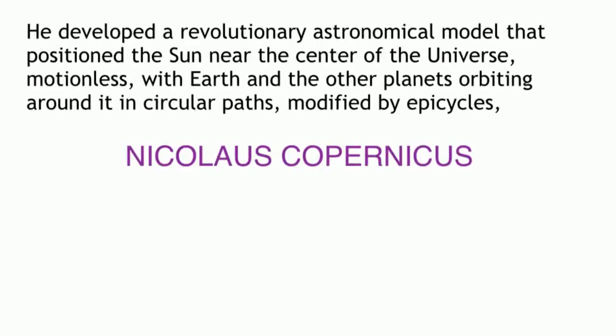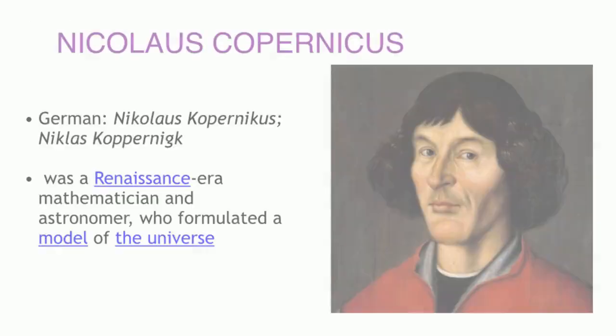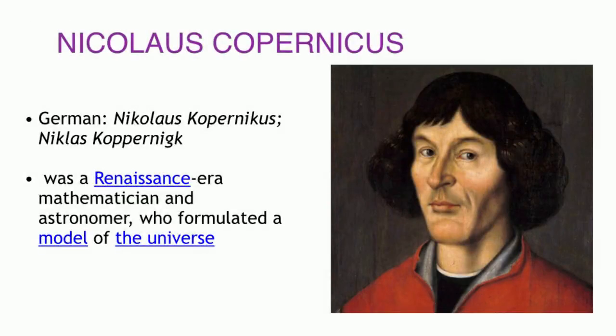Question. He developed a revolutionary astronomical model that positioned the Sun near the center of the universe, motionless, with Earth and other planets orbiting around it in circular paths, modified by epicycles. Answer. Nicolaus Copernicus. Nicolaus Copernicus was a Renaissance-era mathematician and astronomer, who formulated a model of the universe that placed the Sun rather than Earth at the center of the universe.